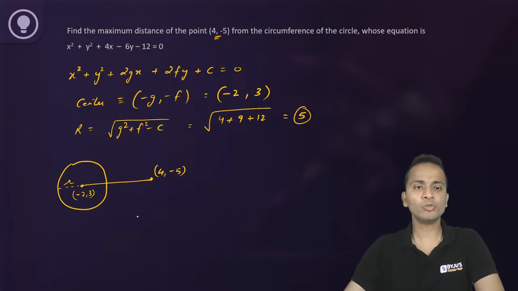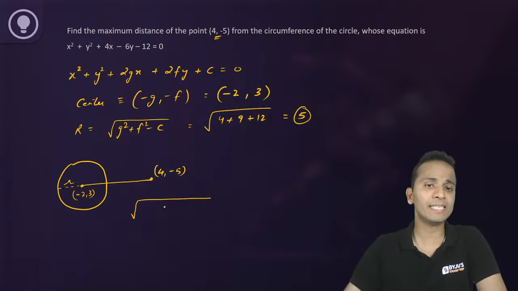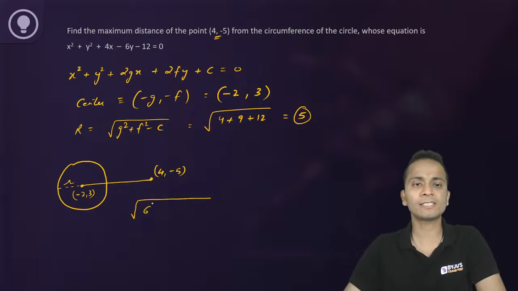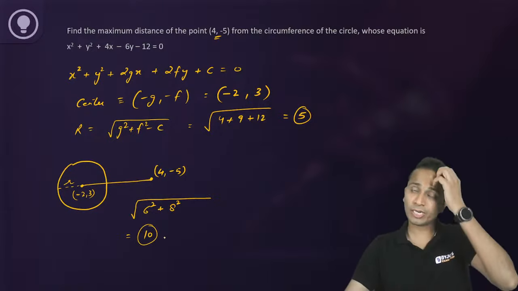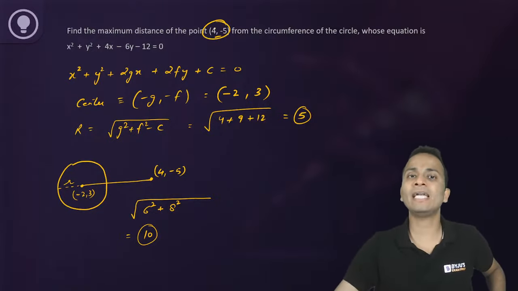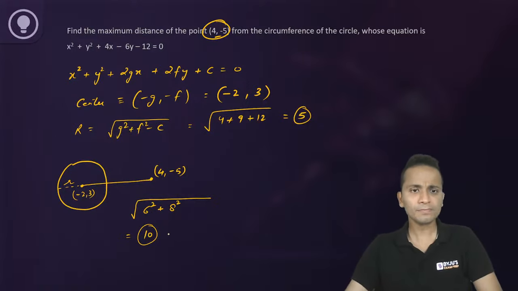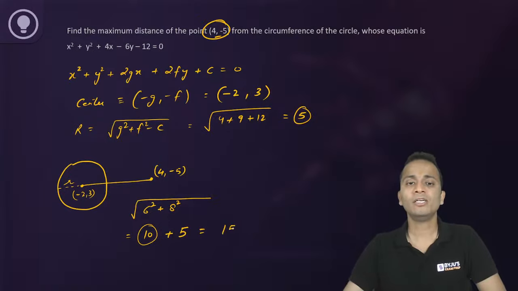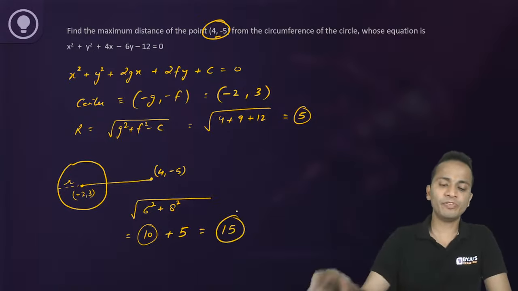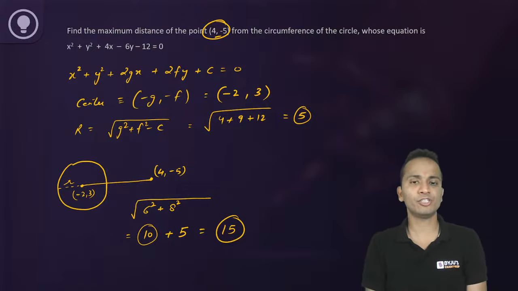Using the distance formula, 4 minus minus 2, that is 6 square, plus the difference of minus 5 and 3, 8 square. So this value will come out to be 10. The distance between this point and the center of the circle is 10. If I add the radius of the circle, you will get the maximum distance between the point and the circumference of the circle.